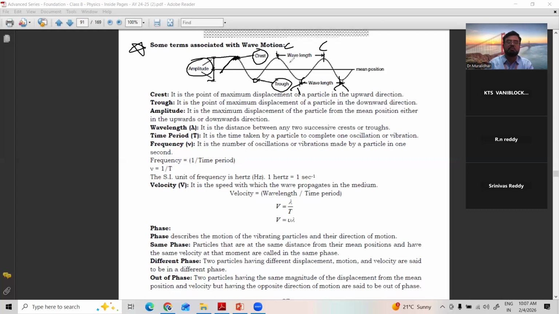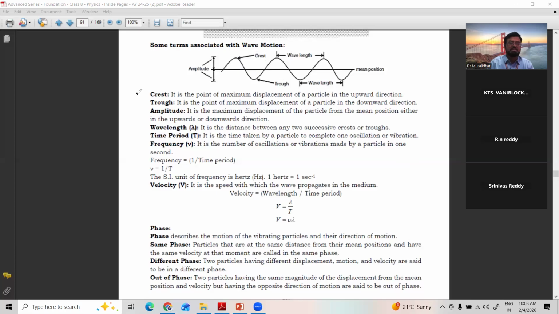See, the distance between successive crests or successive troughs is called a wavelength. Wavelength is nothing but the distance between two consecutive crests or two consecutive troughs. Consecutive means first crest and next crest, first trough and next trough, immediately. It is called a wavelength. These are the few points which you will come across when you are studying about waves.